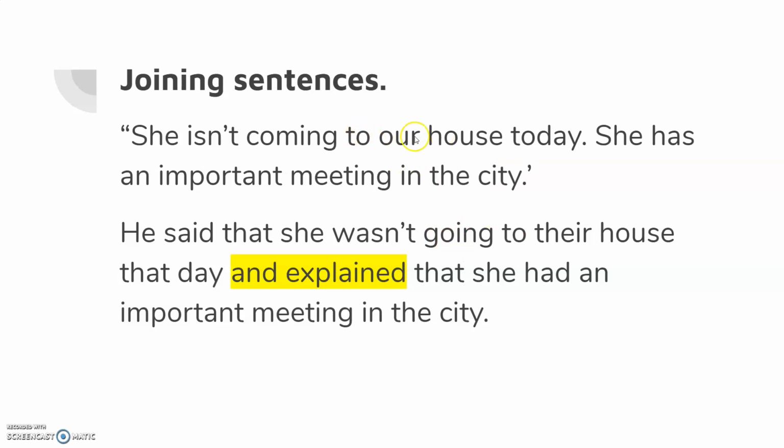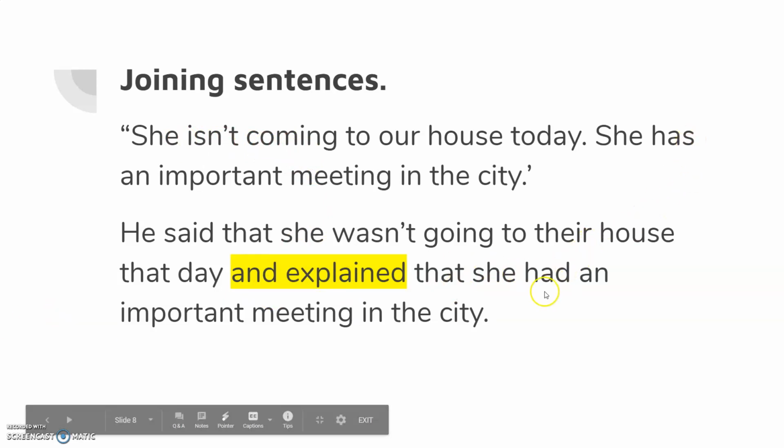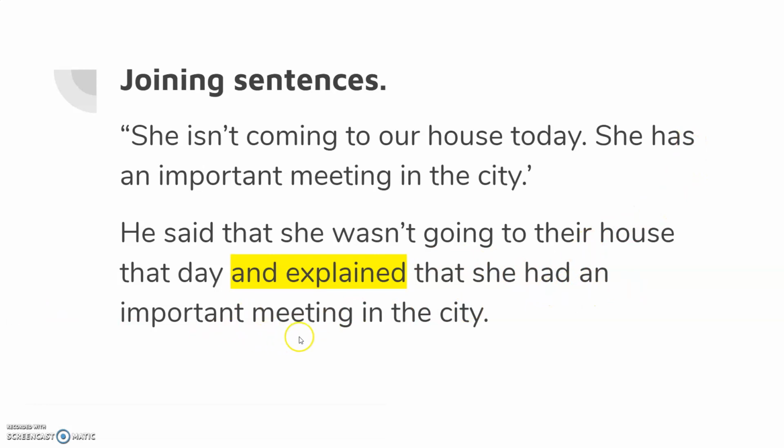And explained that she had an important meeting in the city, because she has an important meeting in the city is an explanation for why she isn't coming to our house.